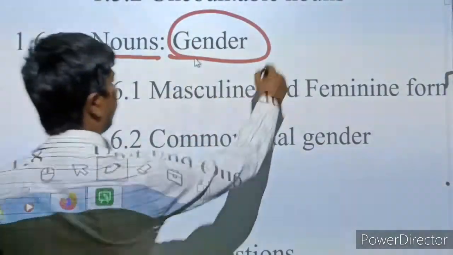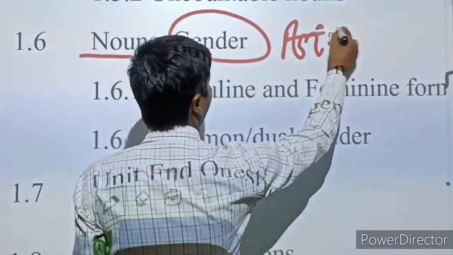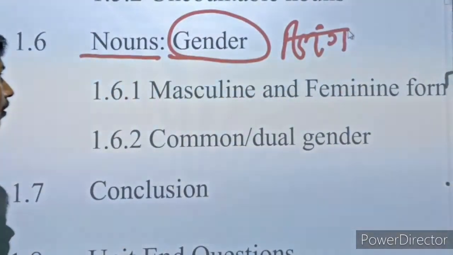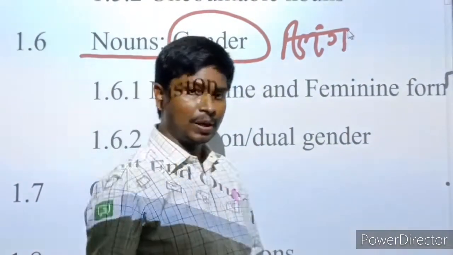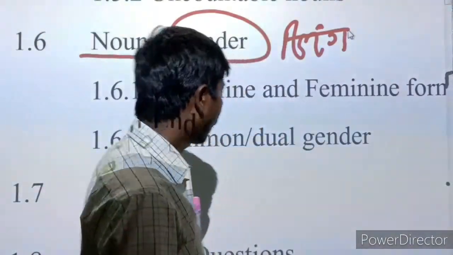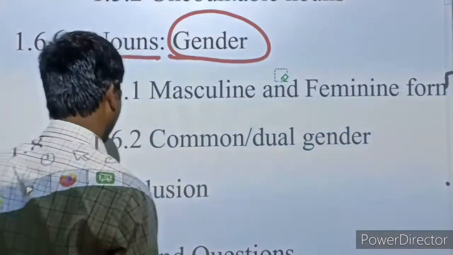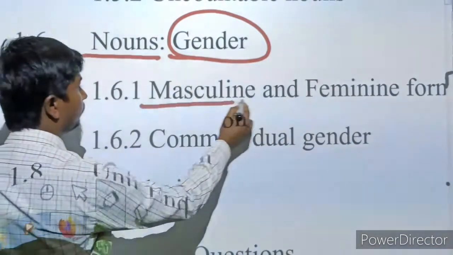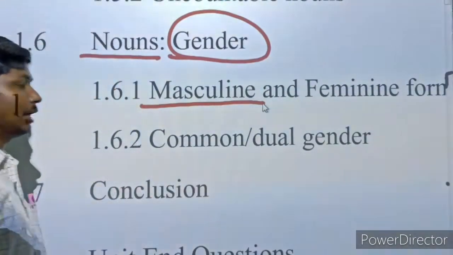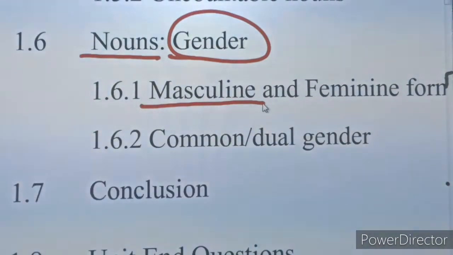Gender, it means ling. Male, female, neuter, and feminine gender you have already been taught in previous class, I hope so. Here, gender has only four main kinds.